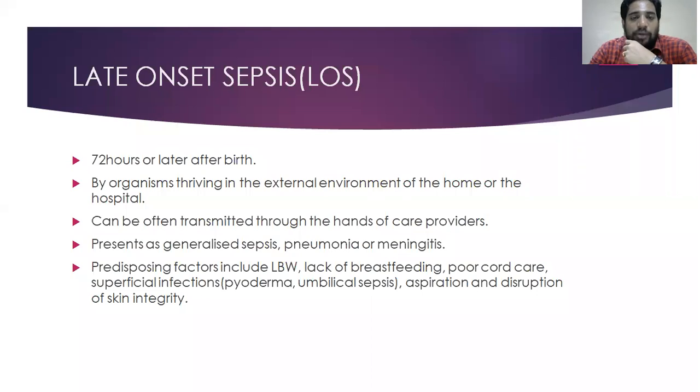Late onset infections are caused by organisms thriving in the external environment like home or hospital. After delivery, when the baby is at home or hospital, they can catch these infections. Most commonly they are transmitted through health care providers or whoever is at home, if they don't maintain proper hand hygiene. Or through cord care: in rural areas, they cover the baby's umbilical cord with cow dung or something. Through that, they induce infection in the baby.